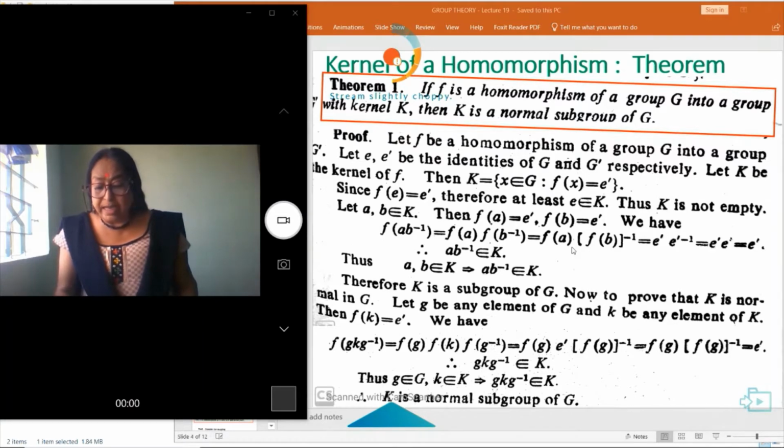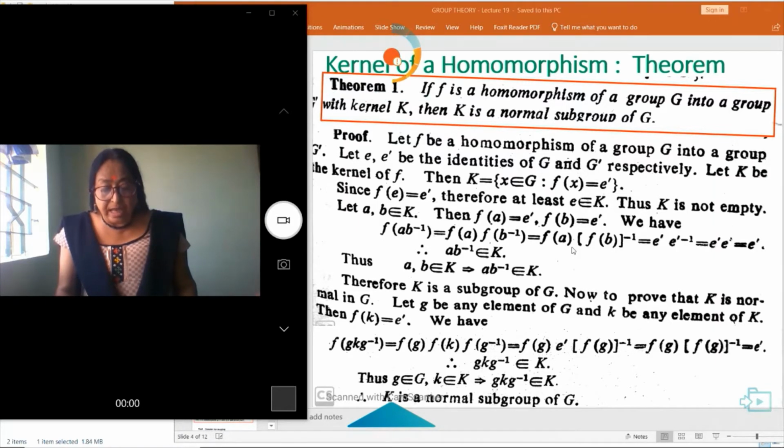Now to prove that K is a normal subgroup of G, let small g be an element of capital G and small k be an element of capital K. Then F(k) is equal to E dash. So F(gkg inverse) can be written as F(g), F(k) and F(g inverse).